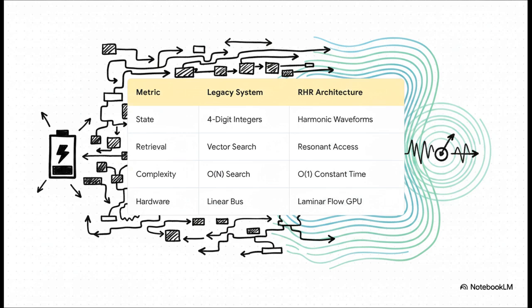RHR, on the other hand, shifts entirely to a frequency domain architecture. It achieves O of 1 constant time retrieval. Instead of a linear bus, it uses laminar flow. It's a total game changer.